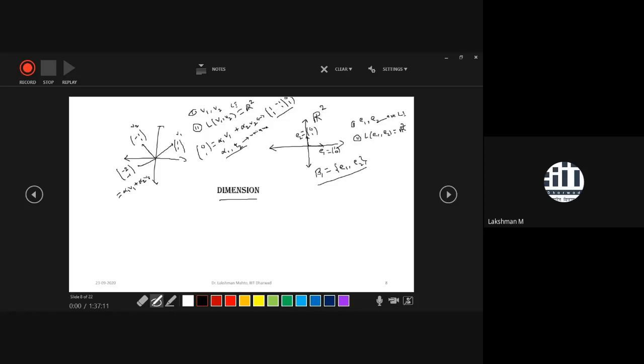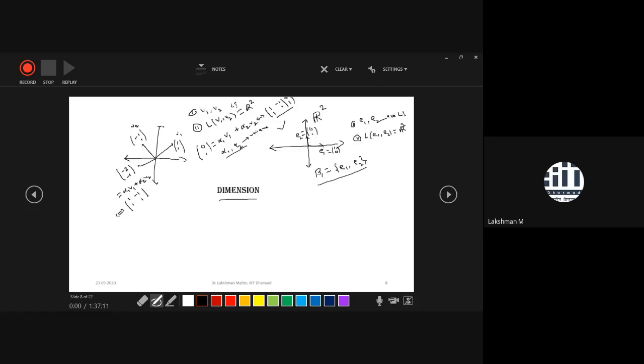Then again you will get a unique alpha 1 and alpha 2 with respect to this point. It says that every point in R2 has a unique representation with respect to V1 and V2. Similarly, it is equivalent to solving a system of linear equations in augmented form. In the similar fashion, your first column would be 1, 1, and the second column would be -1, 1.